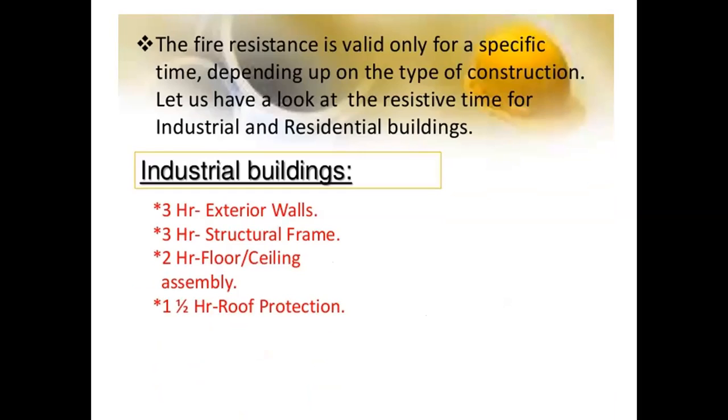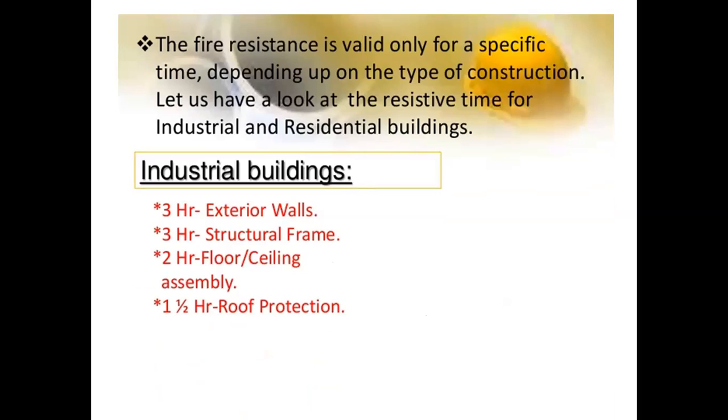The fire resistance is valid only for a specific time depending upon the type of construction. Let us have a look at the resistive time for industrial and residential buildings, how much time they resist without catching fire. For industrial buildings, all the exterior walls resist up to 3 hours.